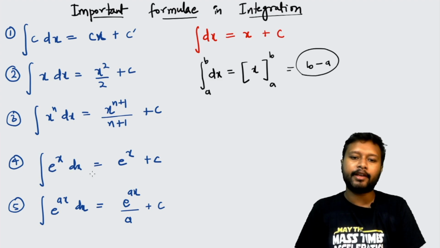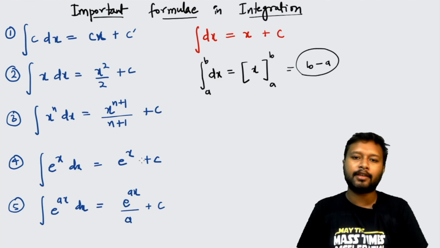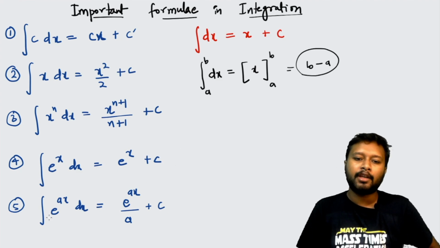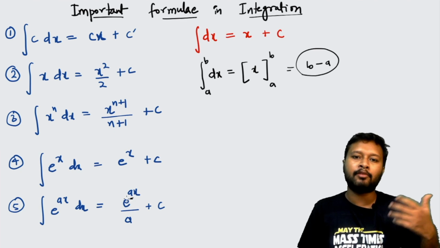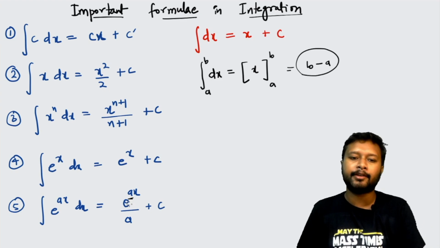Integration of e to the power x dx is going to give you e to the power x only, and that constant is coming here because it is the constant of integral. If you have a constant with this x, just like e to the power ax dx, in that case you have to divide by that coefficient. Whatever coefficient you have of the x, you just have to divide with it. In the previous one we saw that we multiply with it, but here we divide.